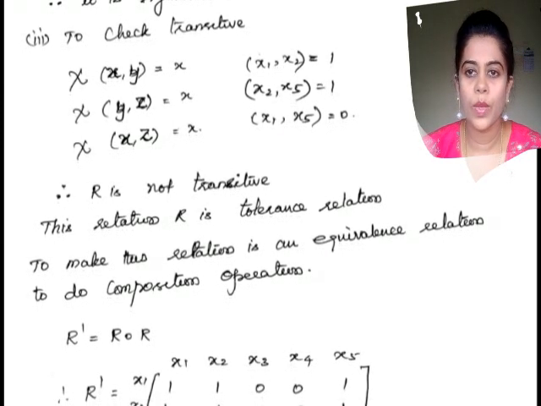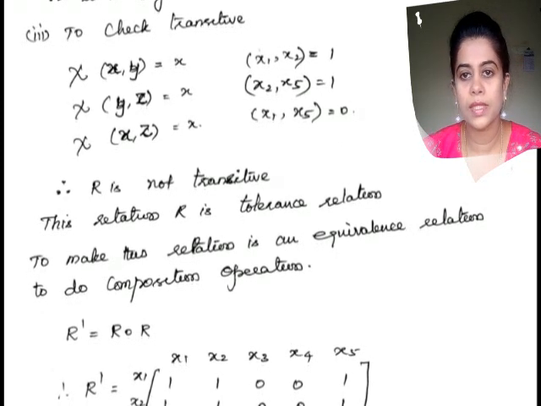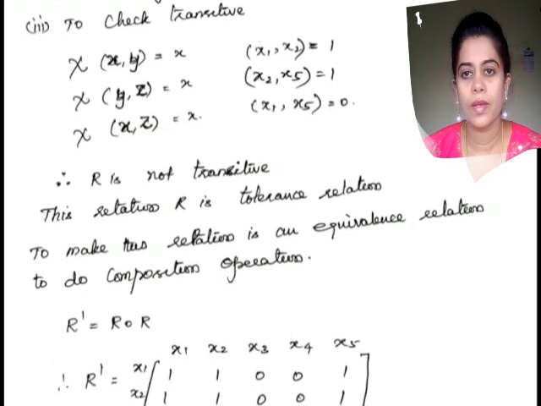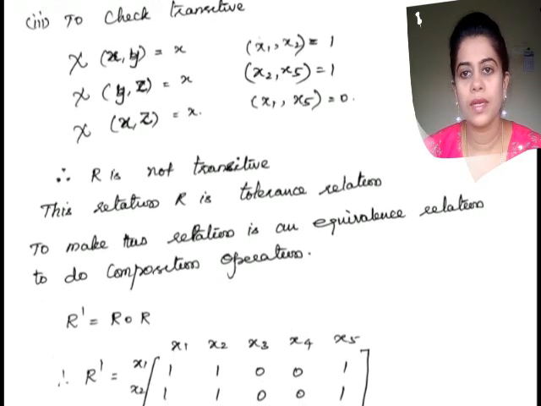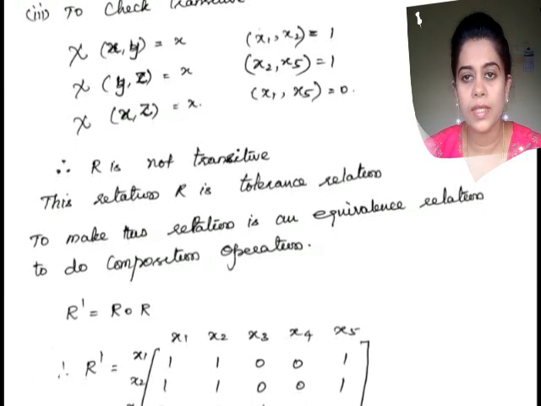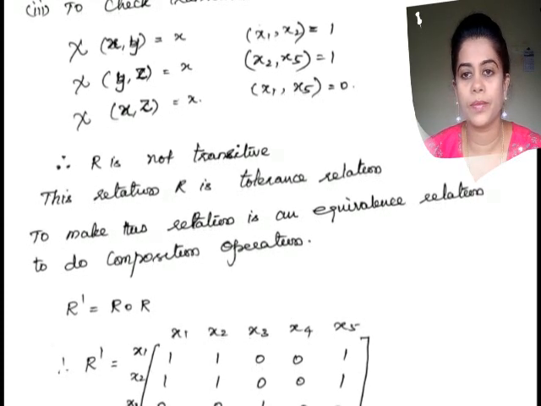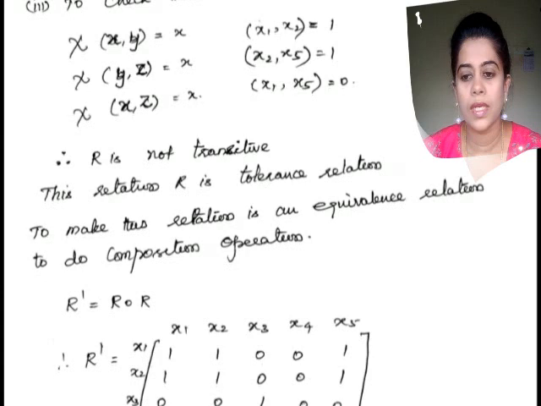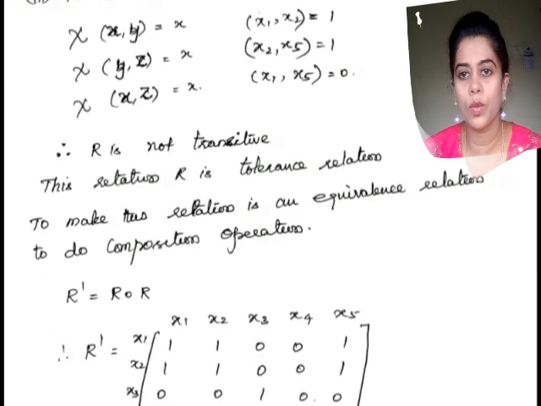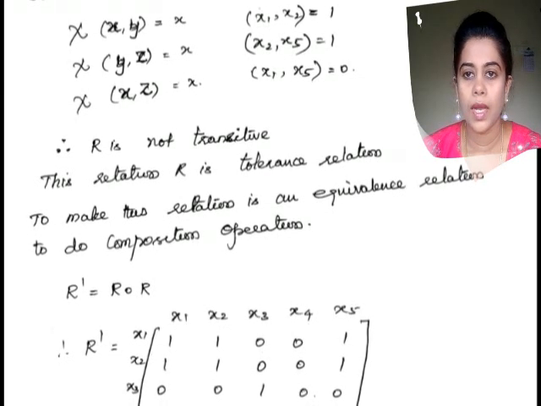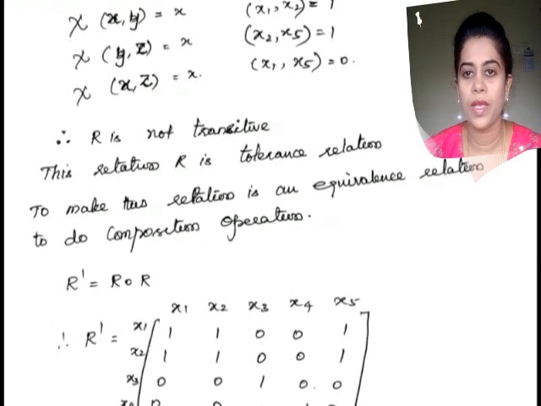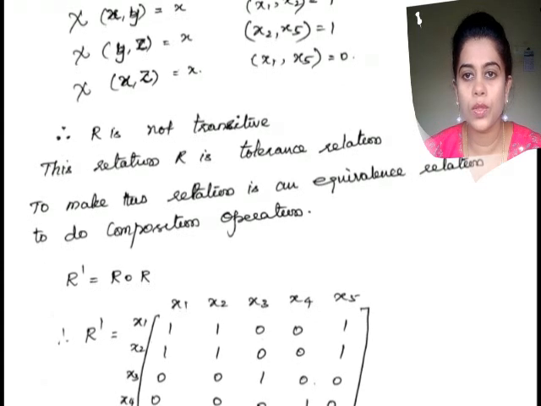And mathematically we can write it as: if chi of x comma y belongs to R and chi of y comma z belongs to R, then definitely chi of x comma z belongs to R. Let me check it in the matrix. x1 to x2 is equal to 1 here, and x2 to x5, if I am taking the third element as x5, x2 to x5 is equal to 1.